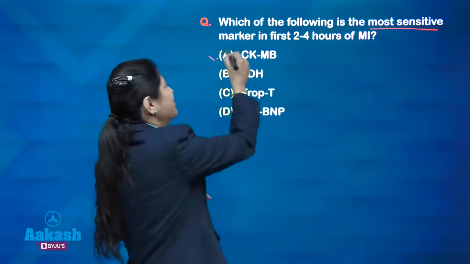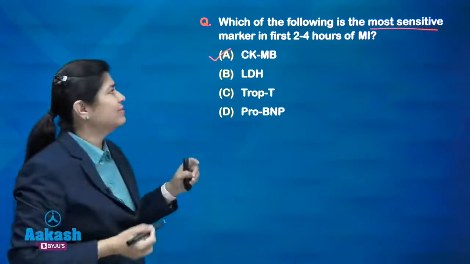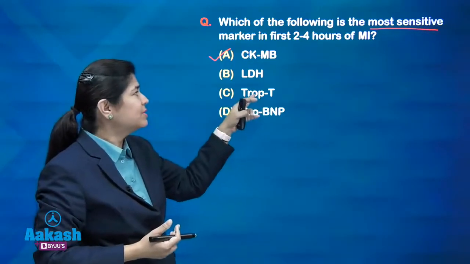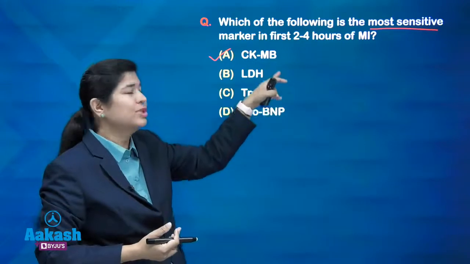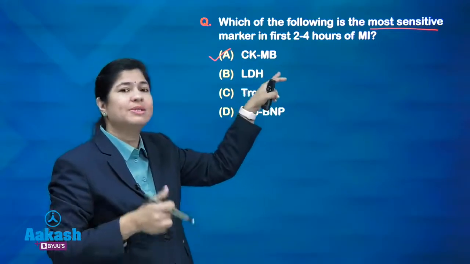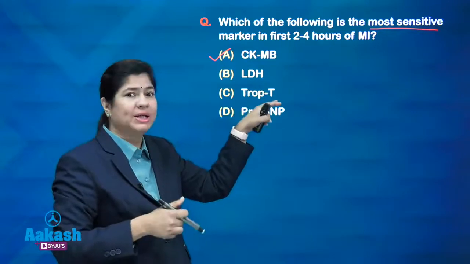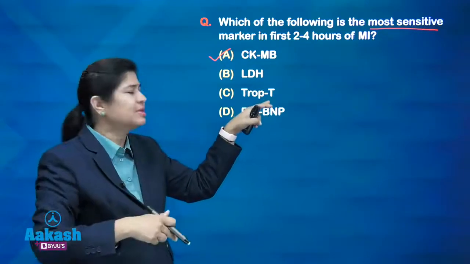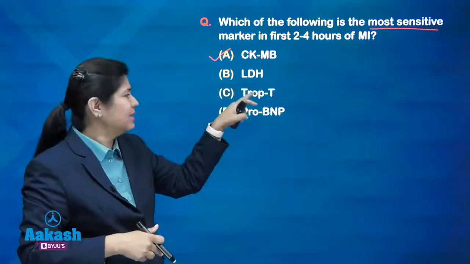Answer is CKMB. LDH of course is not even that specific. TROP-T is also not the option, but this is the nearest option which you could have marked. But you need to remember that CKMB is the better one than TROP-T, earliest to be used, and the peak also comes earlier than TROP-T.